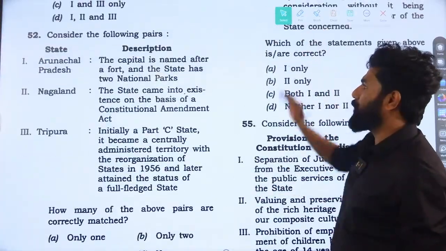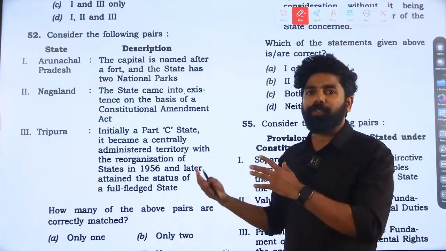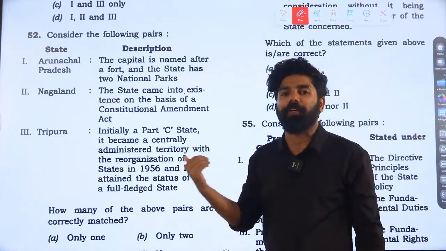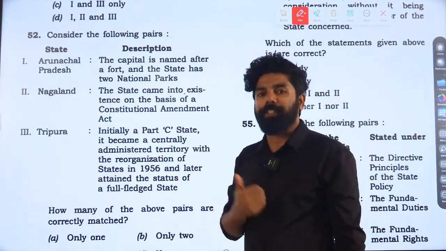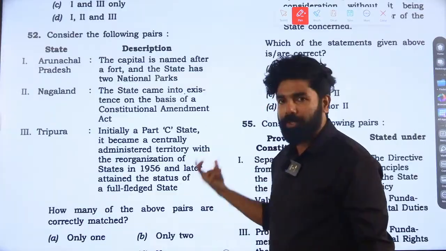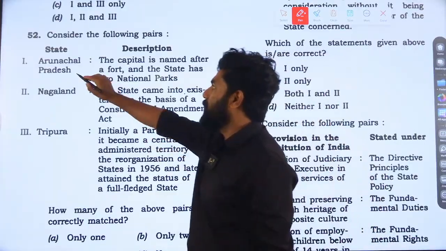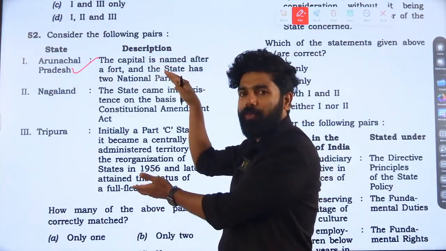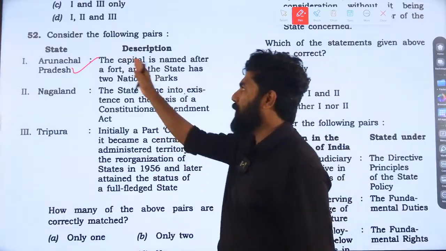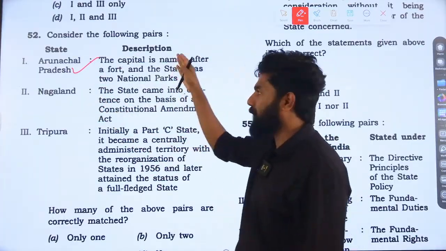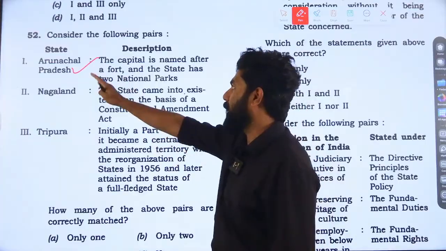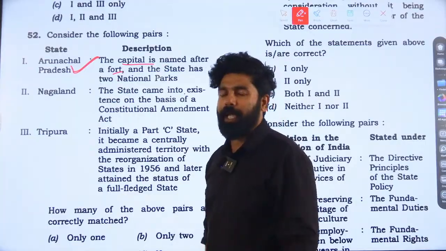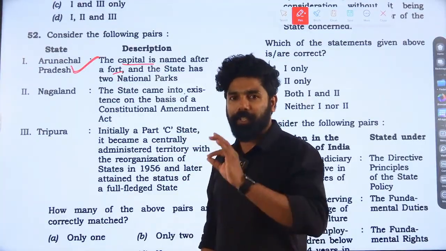Question number 52. This was a difficult question, not directly from Indian polity, but related to the state reorganization, reunion and territory chapter. We will go through this question. They have asked which one of the following pairs is correctly matched. On one side they have given a list of states, and on the other side, a description related to that. Arunachal Pradesh, the capital is named after a fort. The capital city of Arunachal Pradesh is Itanagar.